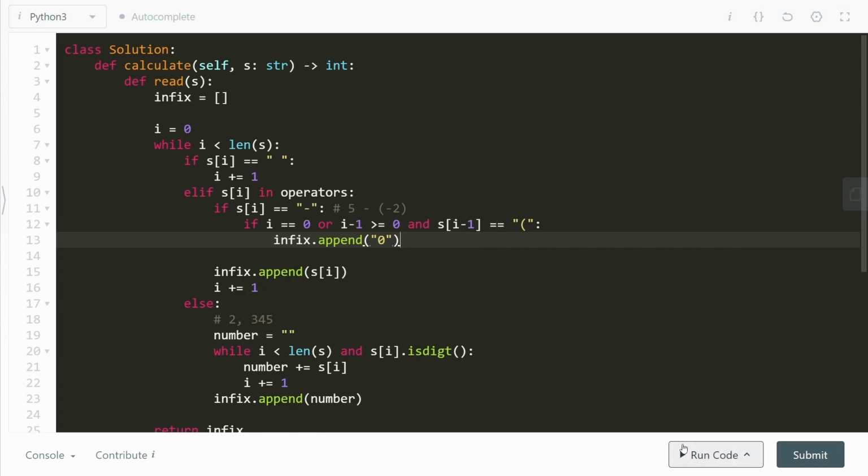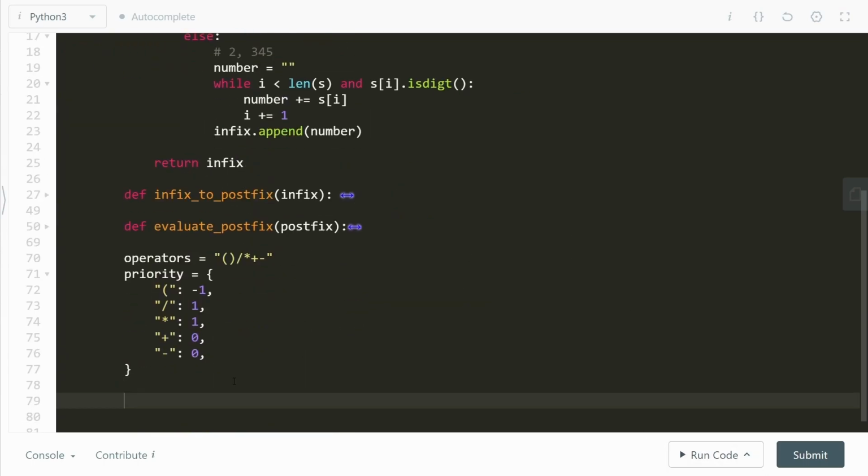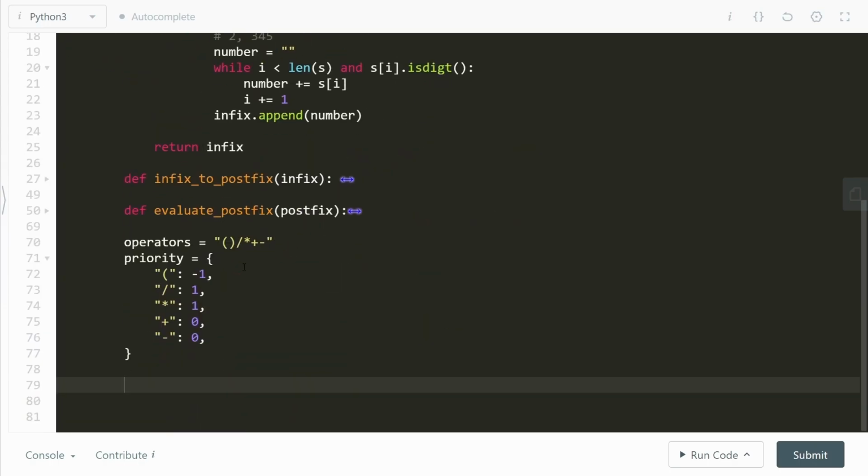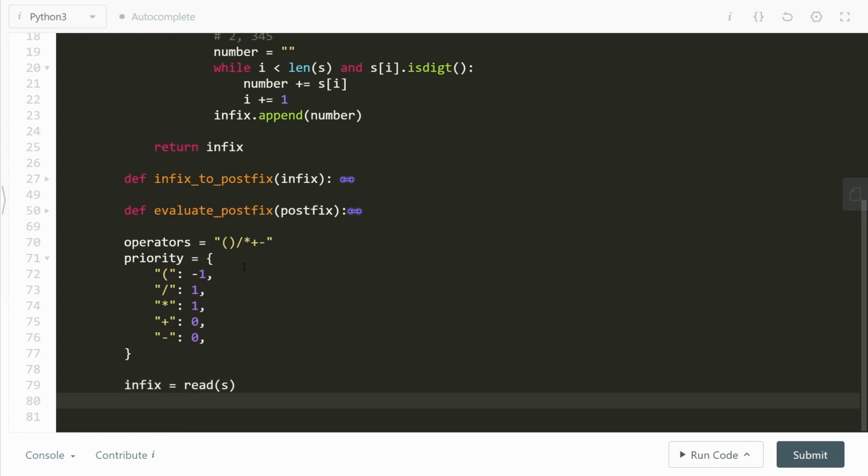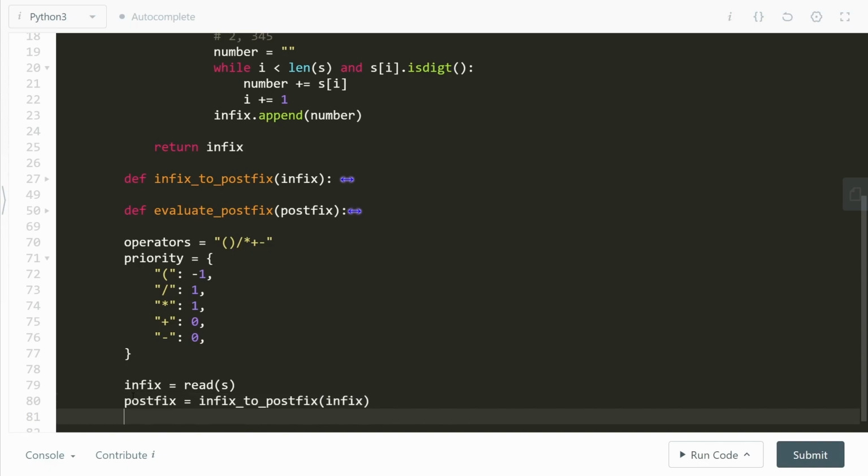Let's go ahead and run the code once. Oh, by the way, we still have to write all these functions now. So the first thing we'll do is go ahead and read the s string given as the input, and this will get me the infix notation. For the infix notation, I'm going to convert it to the postfix notation. So postfix equals infix to postfix of infix. And finally, I'm going to return evaluate postfix.